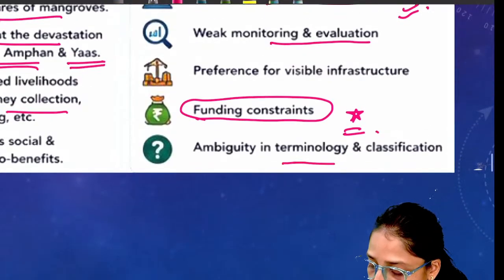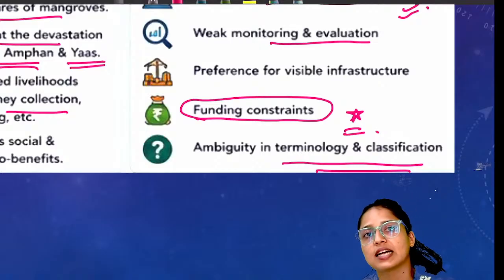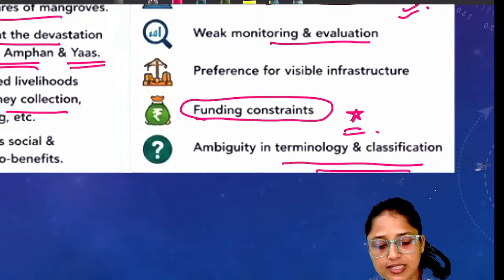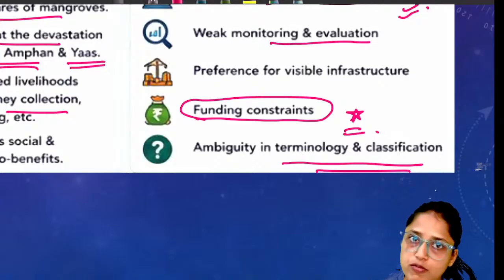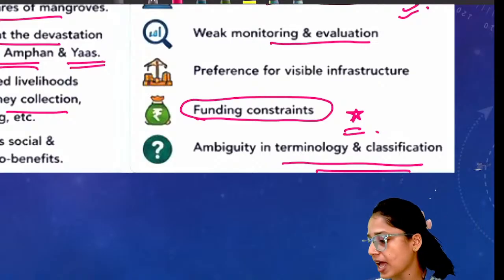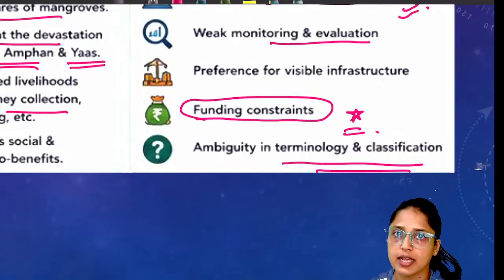Finally, the ambiguity in terminology as well as classification. It means you must properly classify the types of forest, like saying this is an evergreen forest or this is a dry forest. Similarly, you must have a proper category for mangrove forests also, because if you have a proper category, then you can take concrete steps to save that ecosystem.